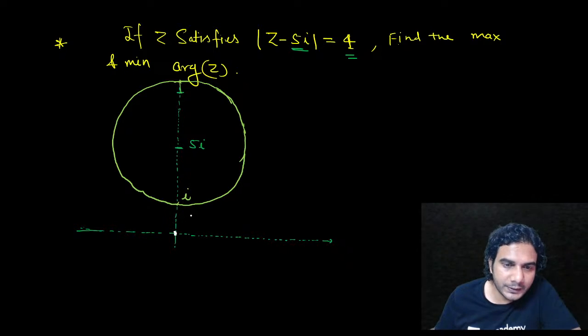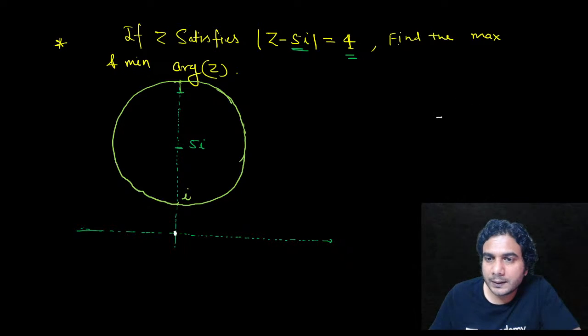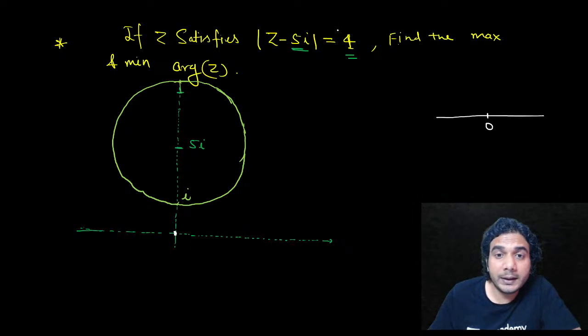This is the real axis, this is the origin. We need the minimum principal value of the argument. Principal value lies between minus pi and pi.